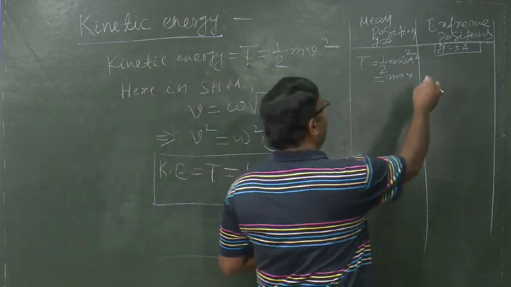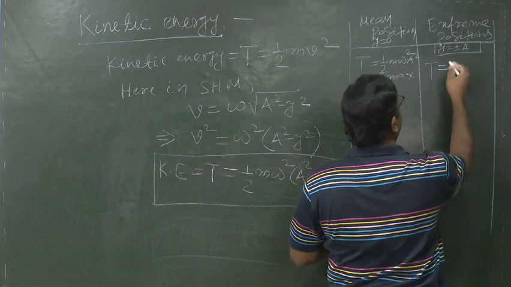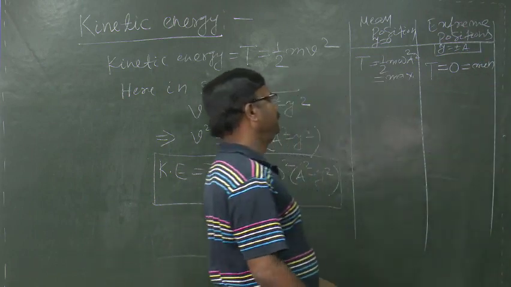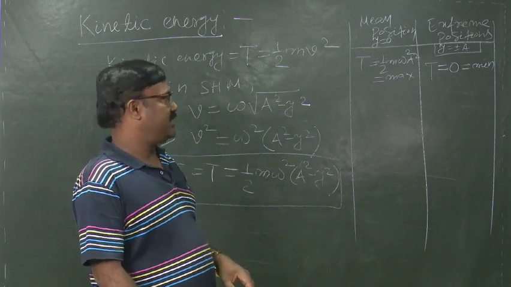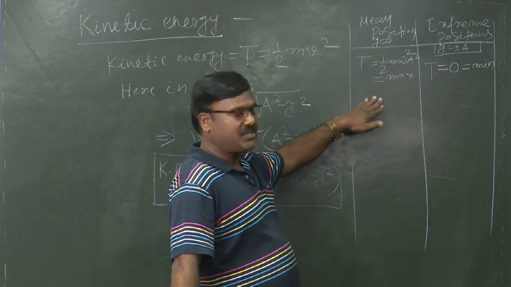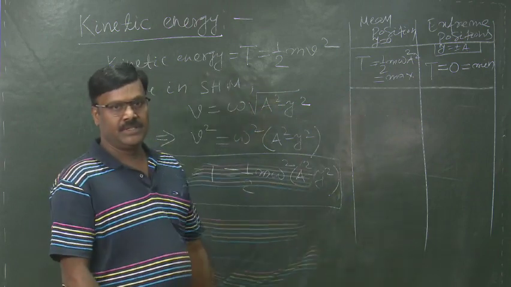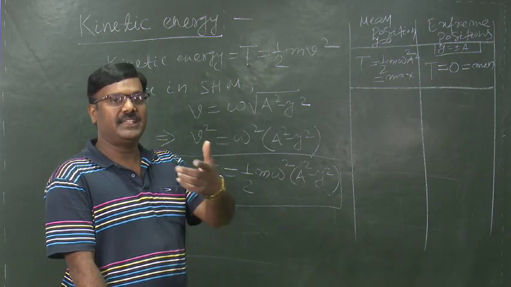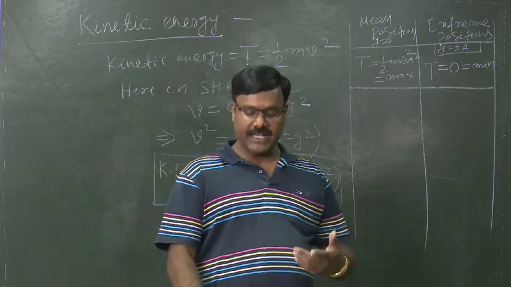So, the kinetic energy at the extreme positions is 0, which is minimum. From this, we conclude that the kinetic energy is maximum at the mean position and minimum at the extreme positions. Now, our aim is to calculate the potential energy of the body executing SHM.